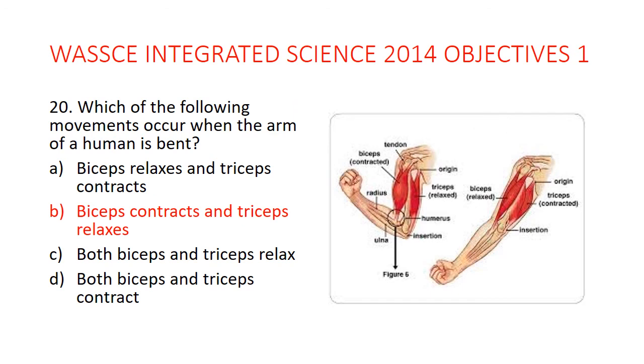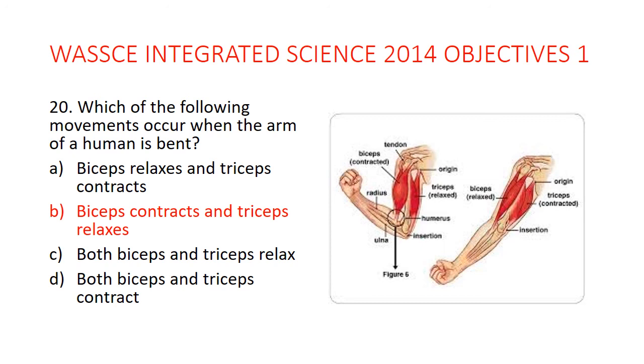Question 20. Which of the following movements occur when the arm of a human is bent? So when you bend your arm, like the illustration on the slide. The first one, the arm is bent. Now this is what happened. The biceps, those are the muscles in front, they will contract, they will squeeze up, whilst the one behind your arm,